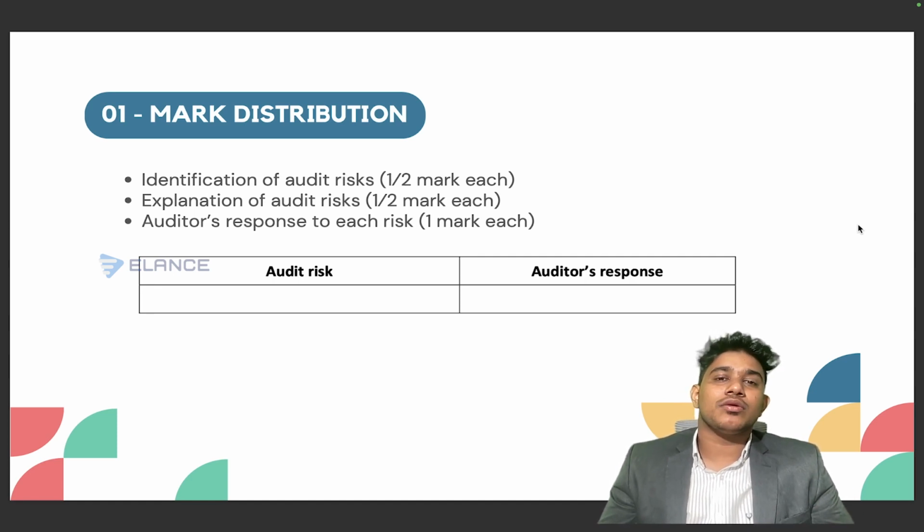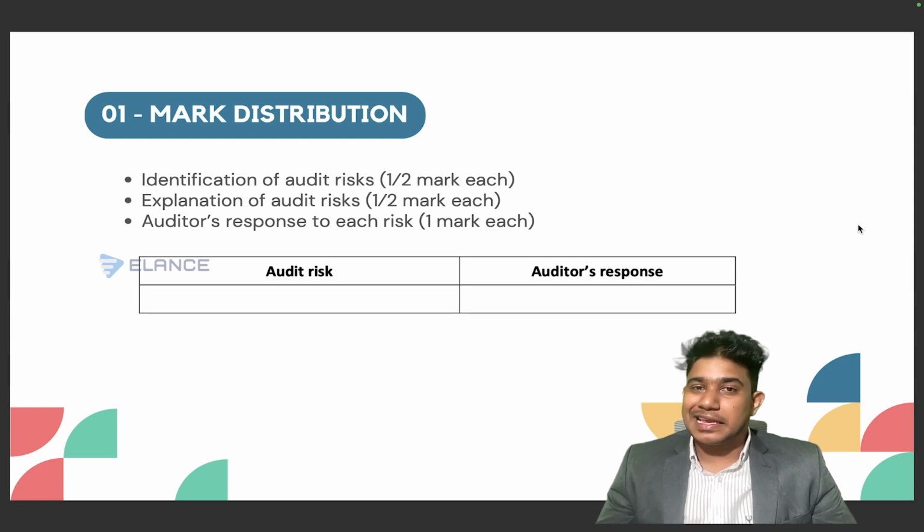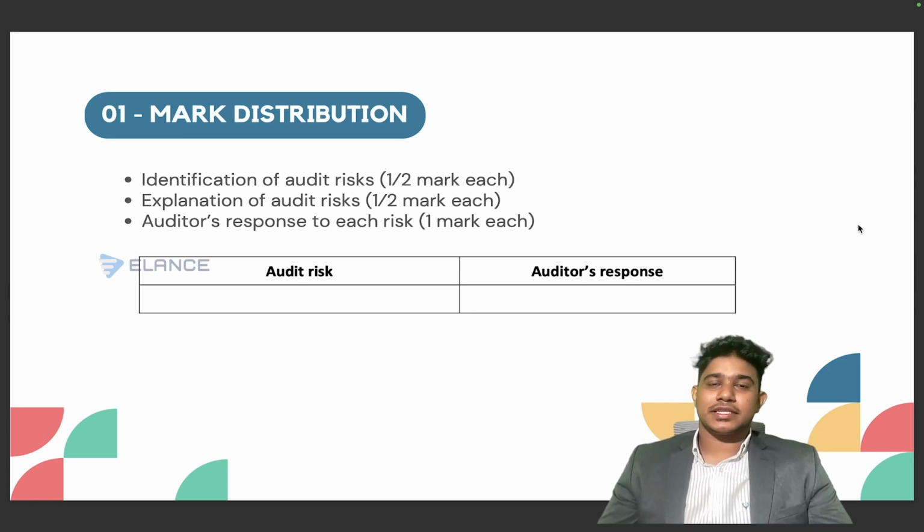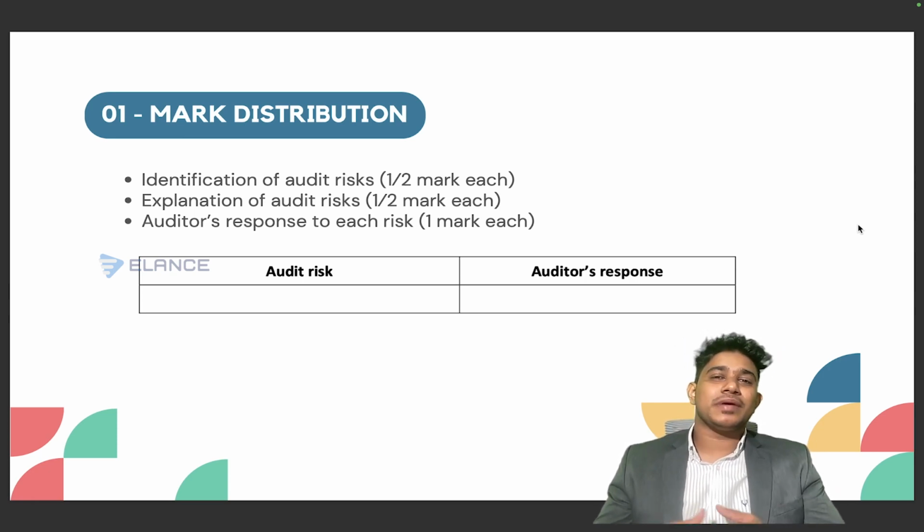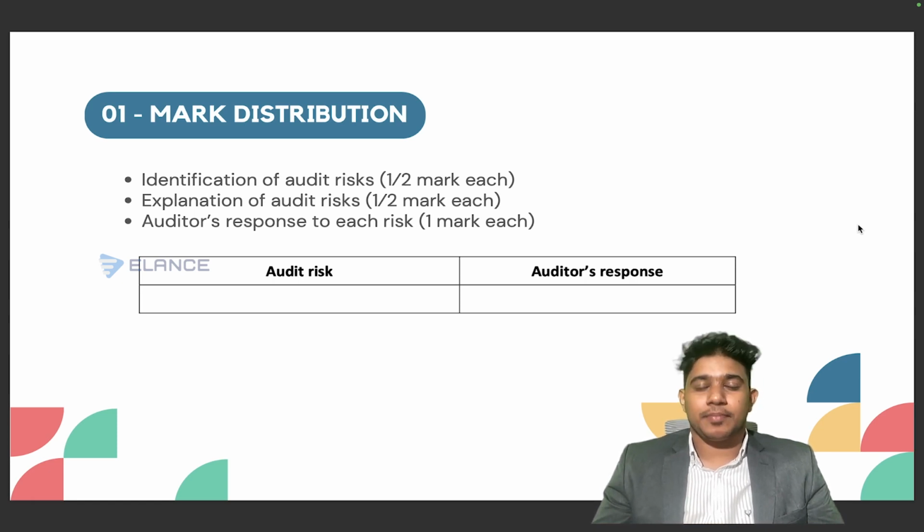Then you should mention what will go wrong, and finally you should also reflect the impact. So say for example, consider that if it is mentioned in the scenario that the client company is spending 20 million on research and development. In that case, we know that as per IAS 38 Intangible Assets, all the research expenses should be expensed in the P&L and only those development expenditures can be capitalized.